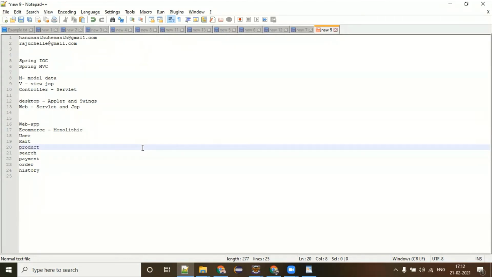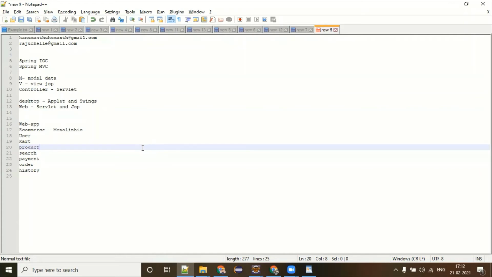Now, if somebody is asking you to give a solution for this, what will be your first point? You must be saying that, hey, do one thing. Remove the independent one from this monolithic. I will be running two web applications, that's fine.